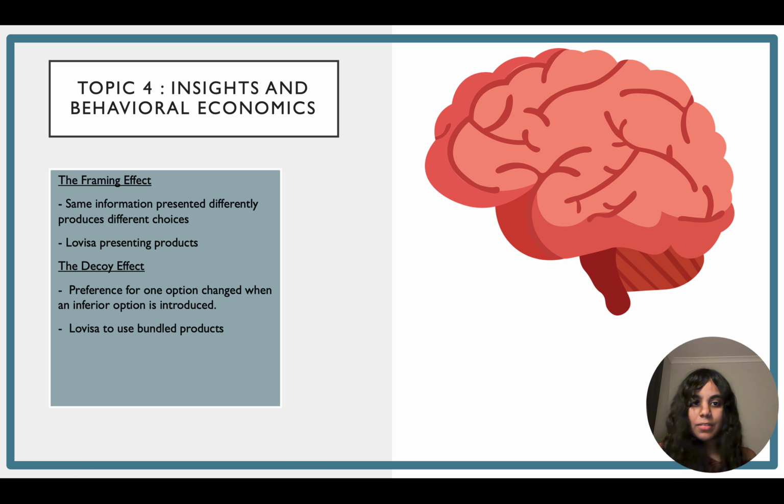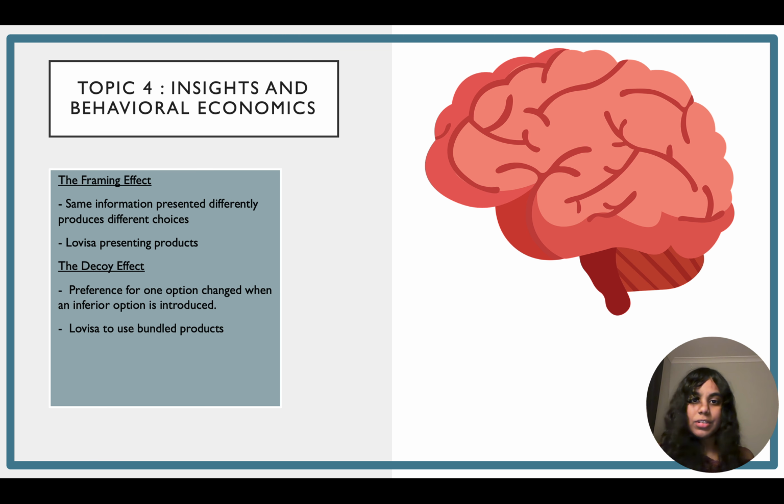Next is the decoy effect. This is where an inferior option makes other choices look more attractive. For example, a jewelry retailer like Lovisa may offer 3 earring options: one basic pair for $10, a premium pair for $25, and a slightly less attractive premium pair for $23. It acts as a decoy and presents the $25 pair as better value. This would encourage customers to choose higher priced products. This would also allow an increase in the average amount spent on products for Lovisa.